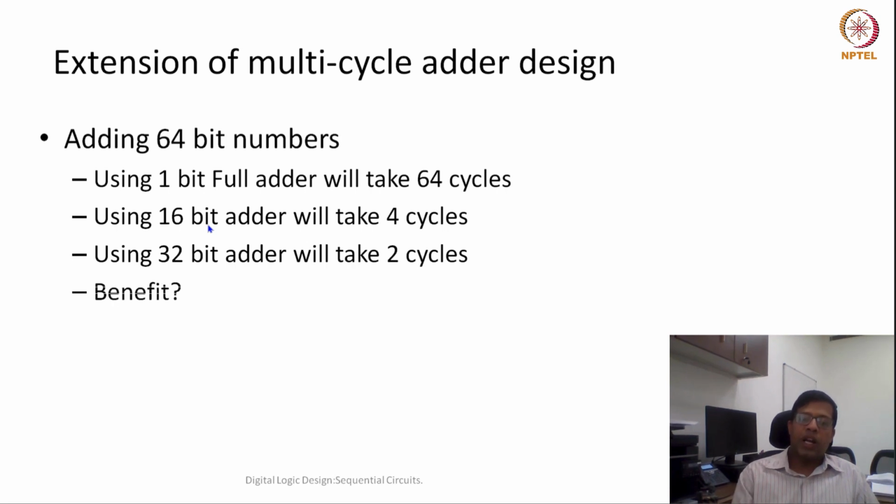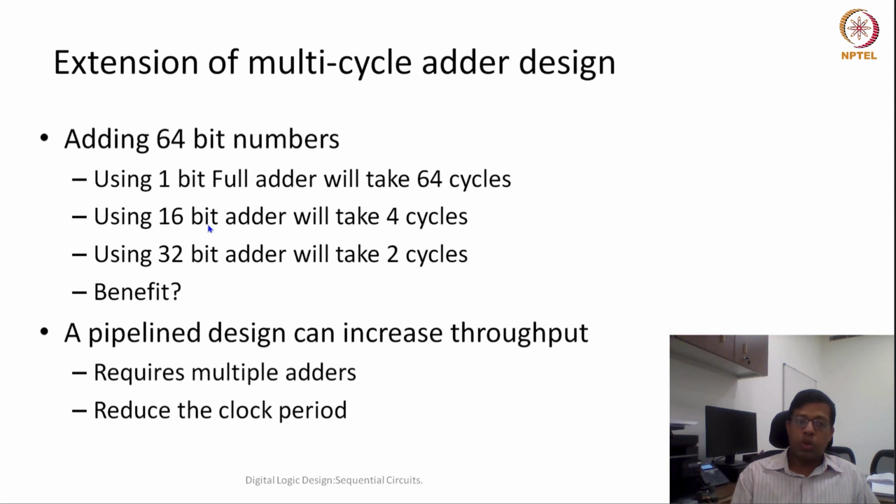The other benefit is that we can design a pipeline. What is this pipeline? Let's try to understand it. When we do this pipeline design, we would be able to reduce the clock cycle, but may also have the same throughput.